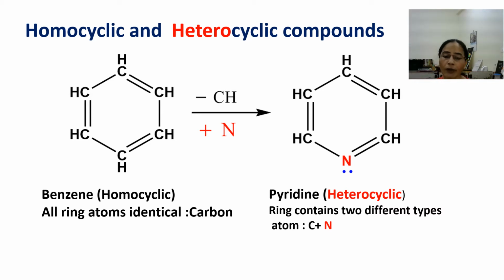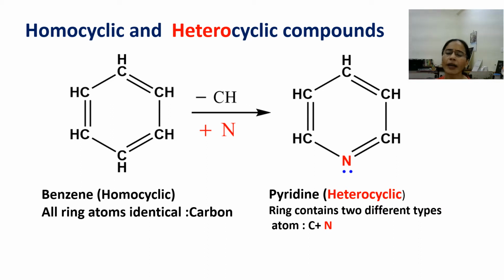Why? Because the pyridine ring has 6 atoms. Out of these 6 atoms, 5 atoms are carbon and the 6th atom is nitrogen. You can see here it is shown in red color. So it has two different kinds of atoms, carbon and nitrogen. So this compound is called a heterocyclic compound.